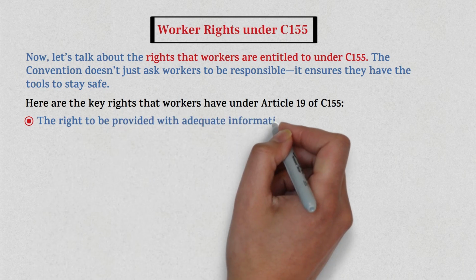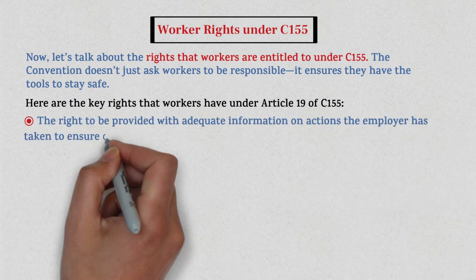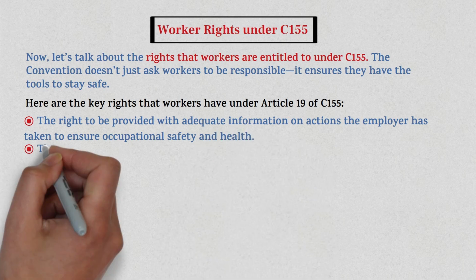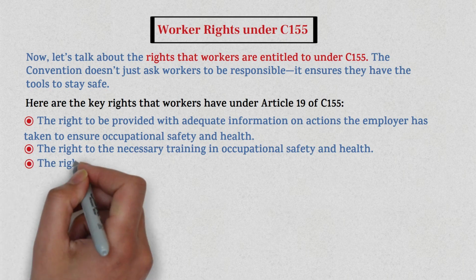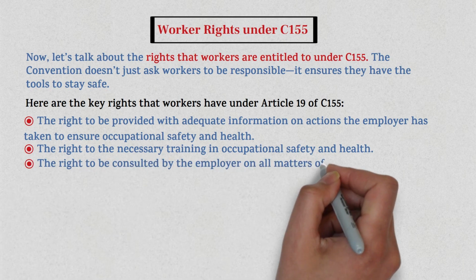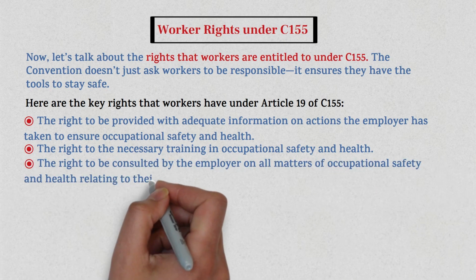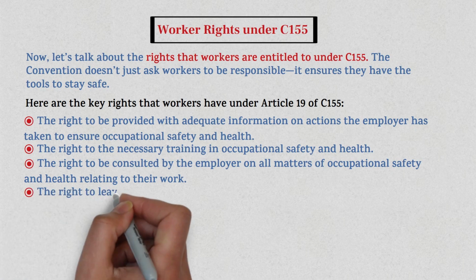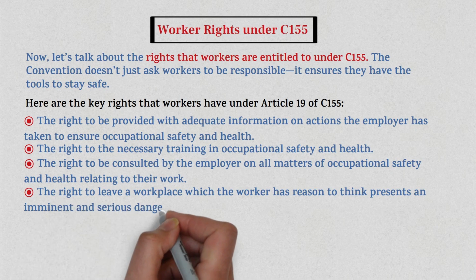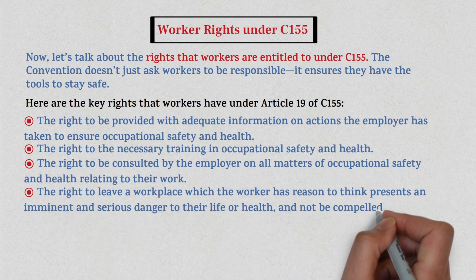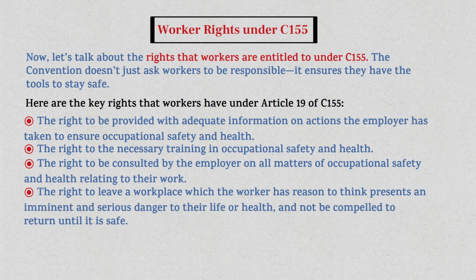1. The right to be provided with adequate information on actions the employer has taken to ensure occupational safety and health. 2. The right to the necessary training in occupational safety and health. 3. The right to be consulted by the employer on all matters of occupational safety and health relating to their work. 4. The right to leave a workplace which the worker has reason to think presents an imminent and serious danger to their life or health and not be compelled to return until it is safe.